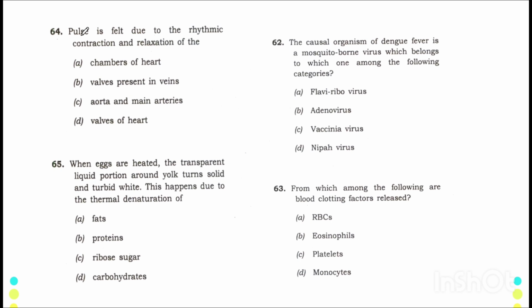First question of this slide is pulse is felt due to rhythmic contraction and relaxation of. Now, let me tell you, our heart has four chambers. There are upper two chambers and lower two chambers. Upper two chambers are known as atria or atrium, whereas the lower chambers are called ventricles.